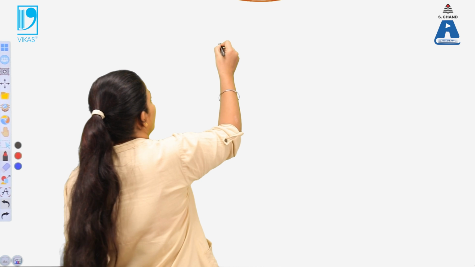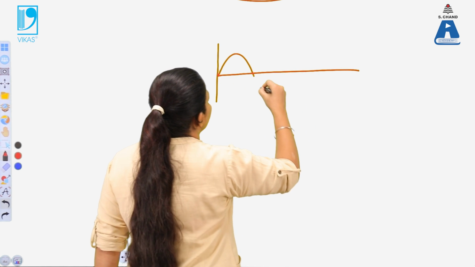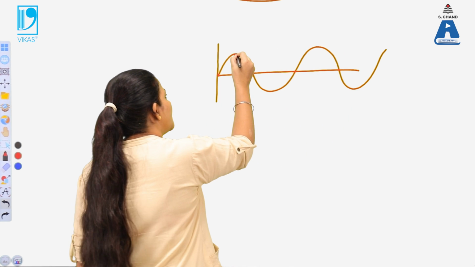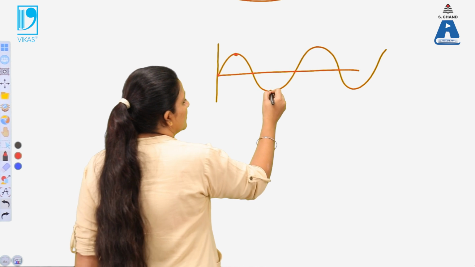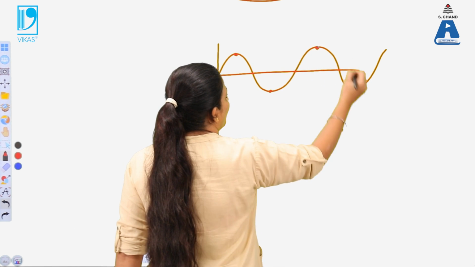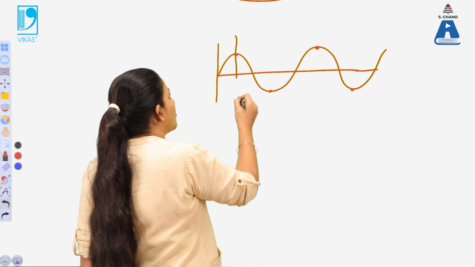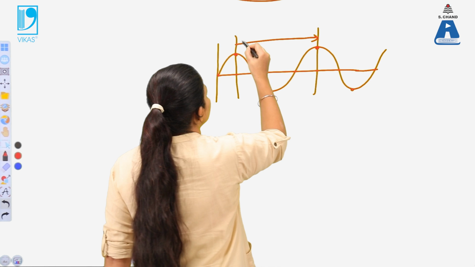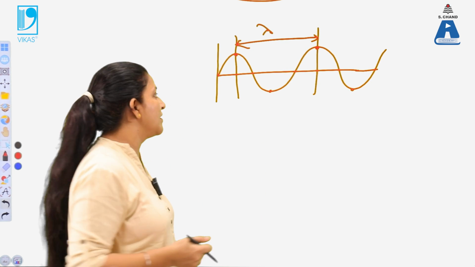What is the wavelength of a wave? If this is a string and the wave is propagating in the string like this, then from one peak point, this is a trough, this is a peak point, again this is a trough. So the distance between two peaks: if this is a peak over here and this is a second peak over here, the distance between these two peaks is defined as lambda, or wavelength.